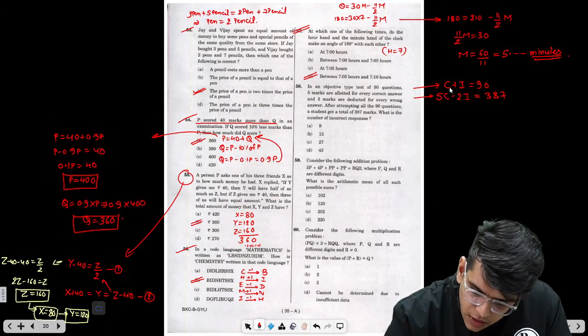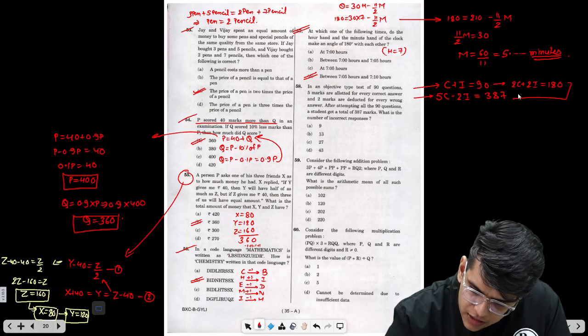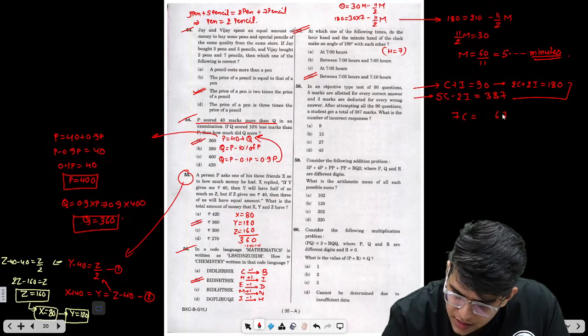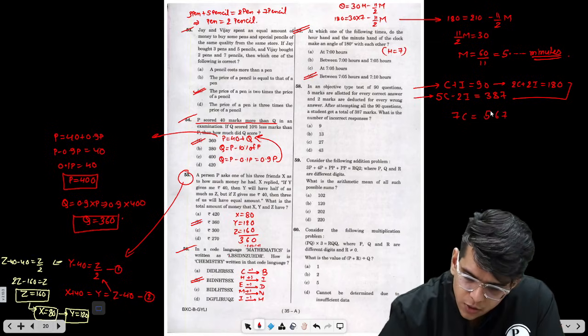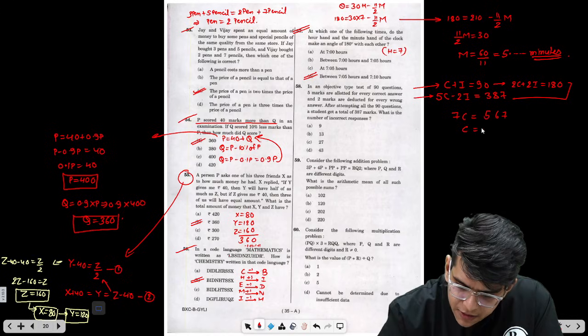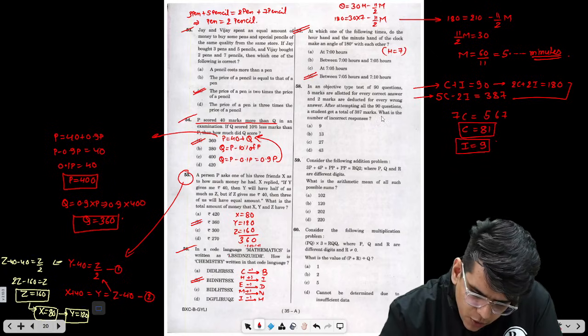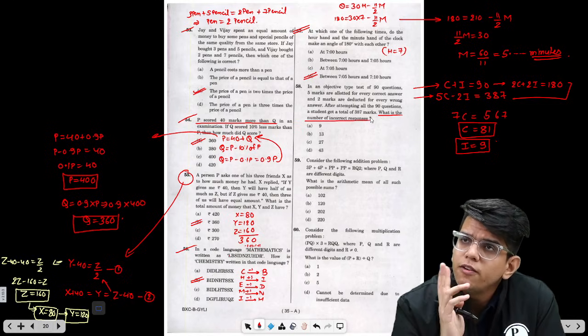Now, if you see, we can convert this to 2C plus 2I equals 180. Now, if you add both these equations, you will get 7C equals 567. Right? So from here, you will get correct questions: 7 8s are 56, so correct questions are 81. So incorrect questions are 90 minus 81, which is 9. They have asked you what is the total number of incorrect responses. So you have two linear equations.